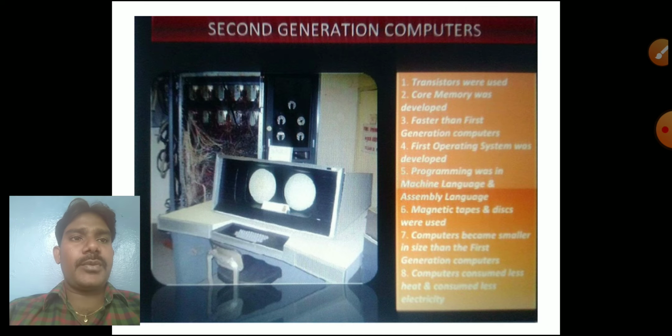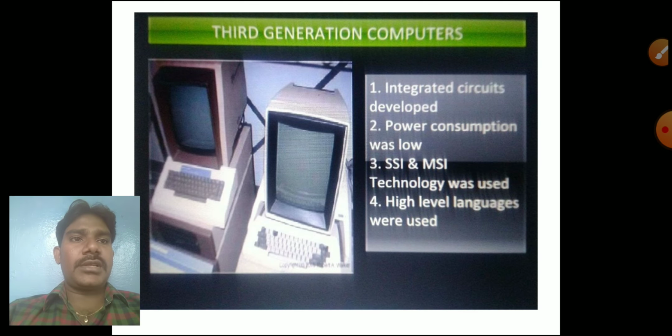Second generation computer, we used transistor technology. Comparing with the first generation, everything was reduced, both power and size. Third generation computers used integrated circuit technology. Here power consumption was low, and they also used high level languages.